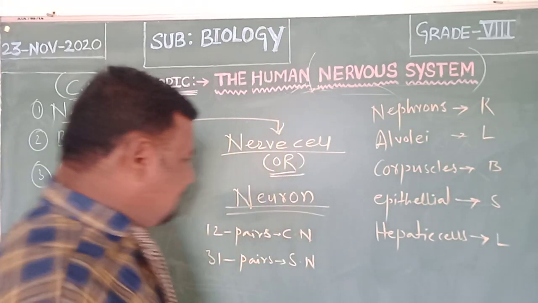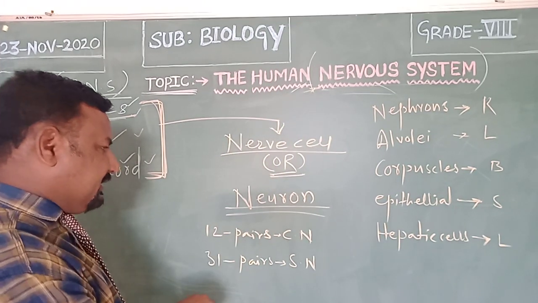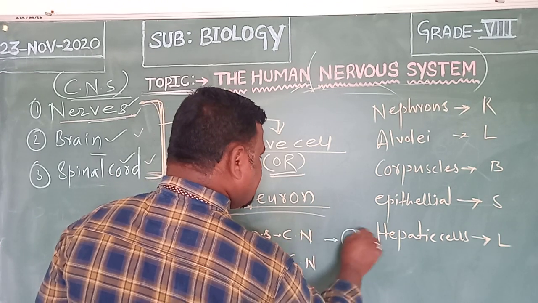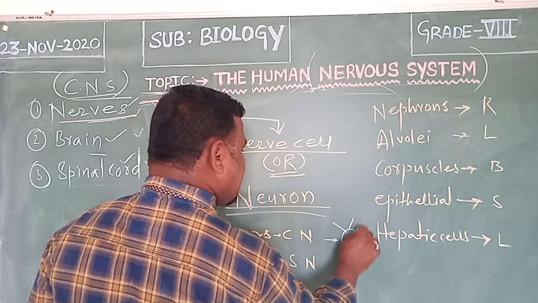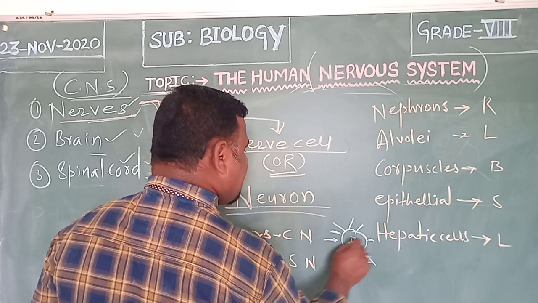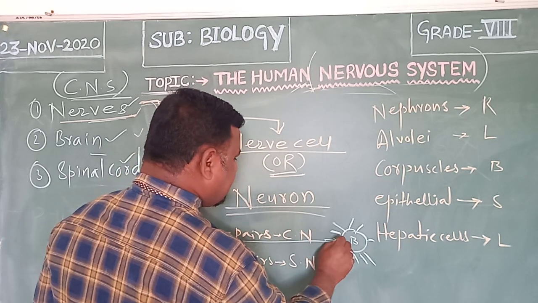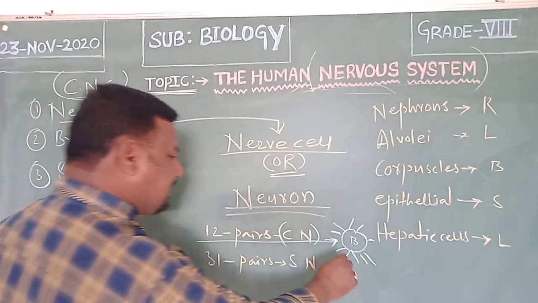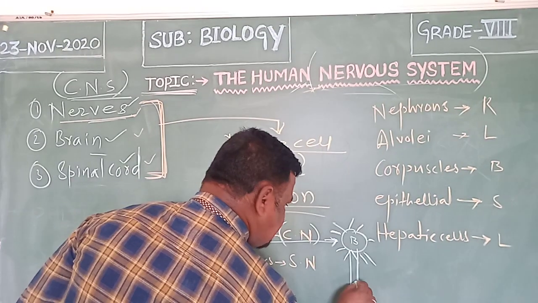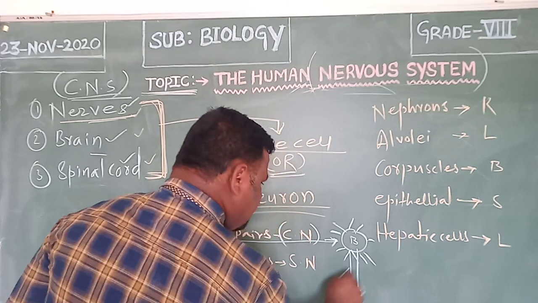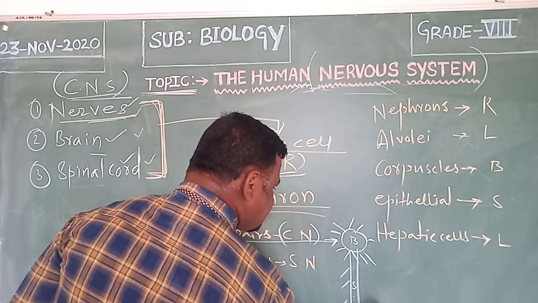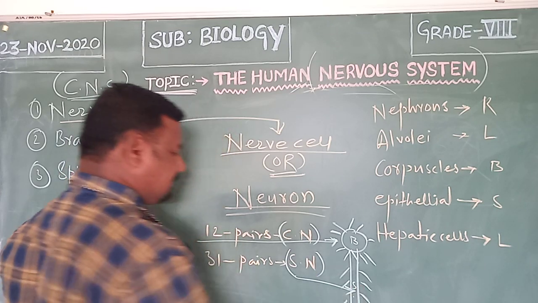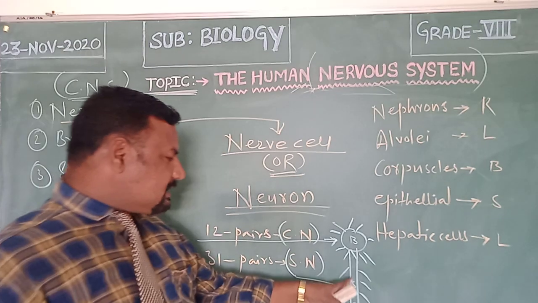Children, these are the cable-like network. For example, suppose this is the brain. The nerves which arise from the brain are called cranial nerves. Which nerves do we call? Cranial nerves. And this is the spinal cord. The 31 pairs of nerves arising from the spinal cord we call the spinal nerves. So how many spinal nerves are there?